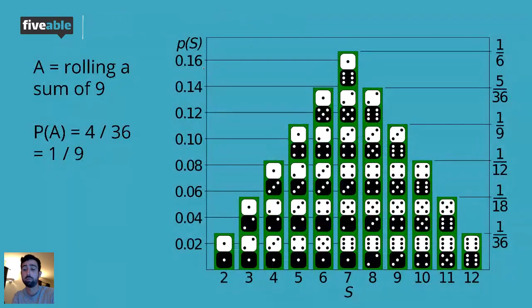Yeah, so that's the theoretical probability. So the theoretical probability of rolling a sum of 9 is going to be 1/9. Again, long run. We can't predict it right off the bat, but in the long run, if you did it over and over again, it would be 1 number.